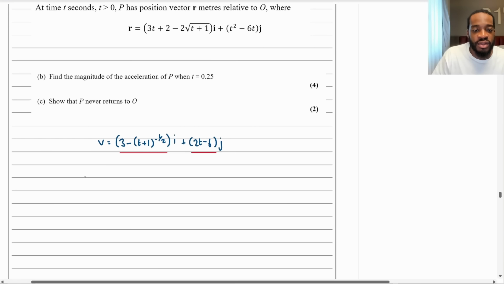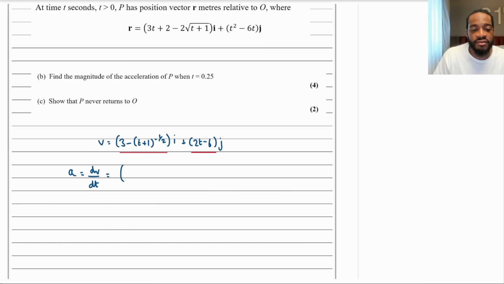So doing that, what will that be? A, which is what we want, is going to be dv by dt, isn't it? So if I differentiate that, the 3 will disappear. This is another chain rule problem. Bring the minus a half to the front to join that minus will be a positive a half. And there'll be t plus 1, and then take 1 away, it'll be minus 3/2. And then times by the inside derivative, t plus 1 differentiates to 1. And then plus the derivative of 2t minus 6 for j is just going to be 2j. So tidying this up, I'm going to have 1/2 (t plus 1) to the minus 3/2 i plus 2j. And this is going to be our acceleration vector.